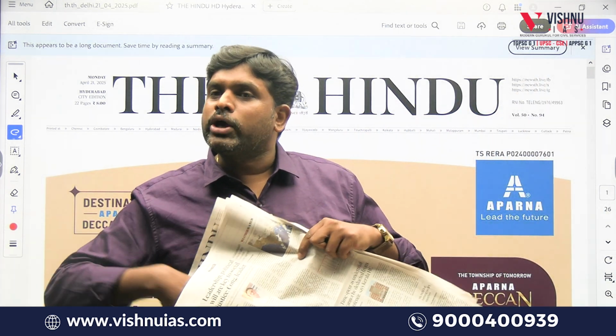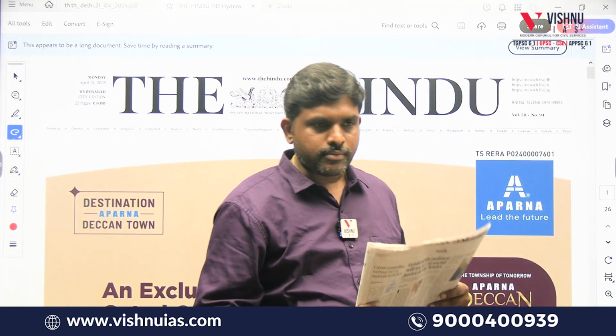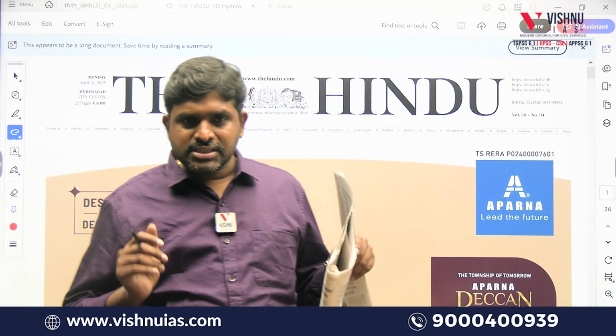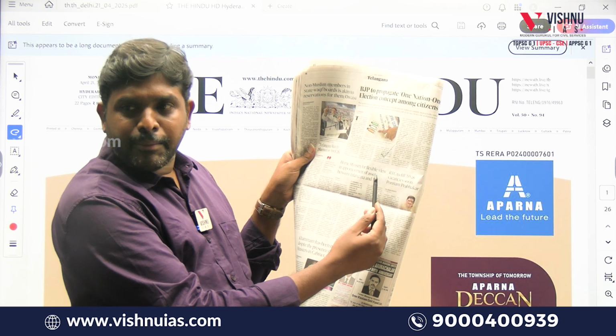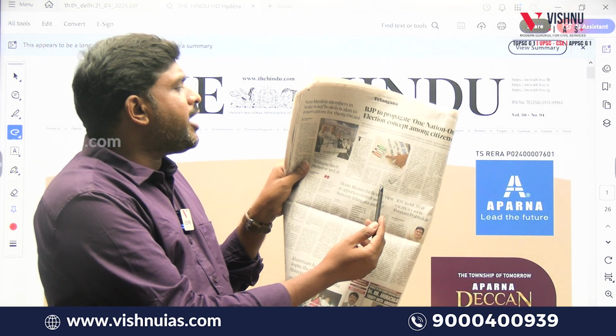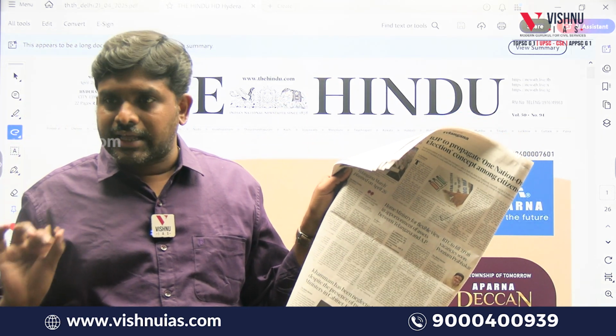state articles also important. For example, page number 6. Here it is. Page number 6. I made a tick mark. Why I made a tick mark? Why I made tick mark means I have to read that article.